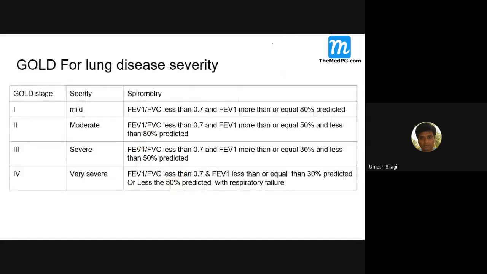Same thing I put in a table. See, steps 1, 2, 3, 4: mild, moderate, severe, and very severe. Mild means more than 80%, 50 to 80% is moderate, and here it is 30 to 50%. Of course, if the FEV1 is less than 50 and more than 30, but there is respiratory failure, then also you can call it very severe. That is one more criterion for very severe.